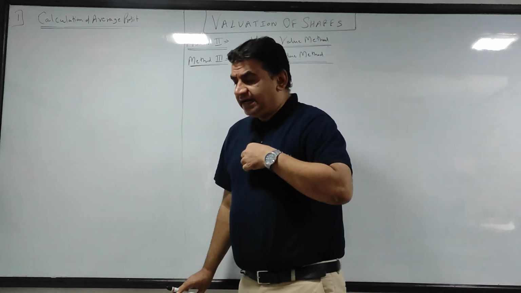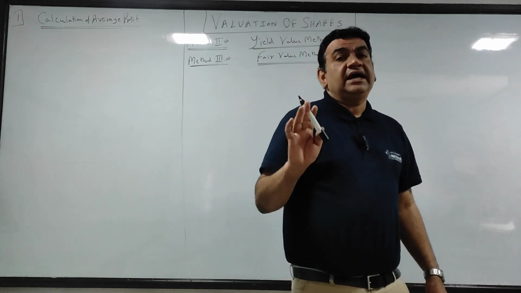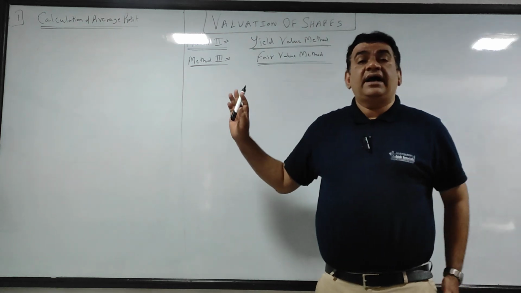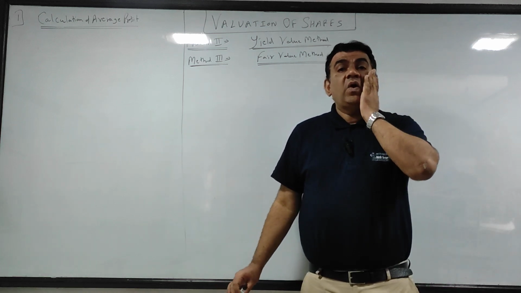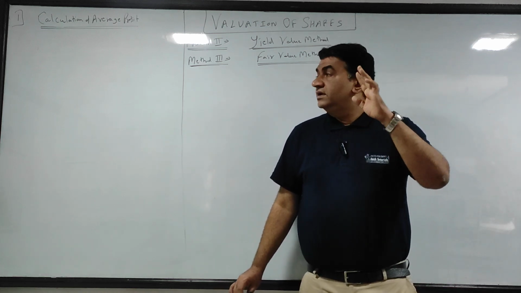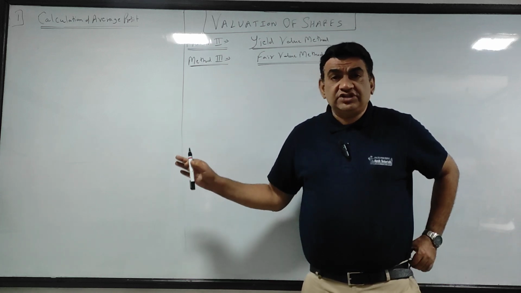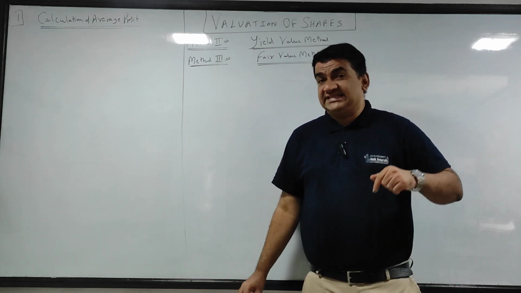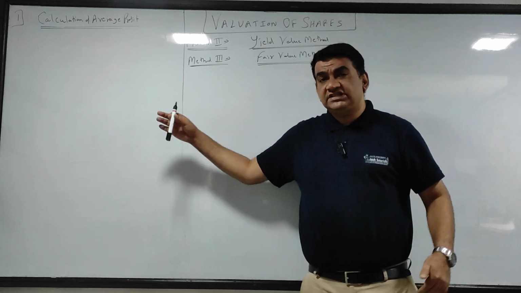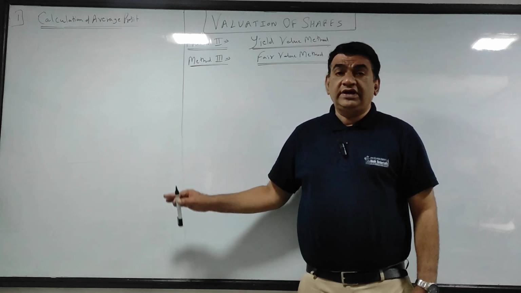For goodwill I needed trading profit, but for shares I need total profit including operating and non-operating. So when you calculate average profit, just take the profit given in the question. But yes, if they give you estimates, which you will see ahead in sums, if they give you future expenses, then you have to deduct that.